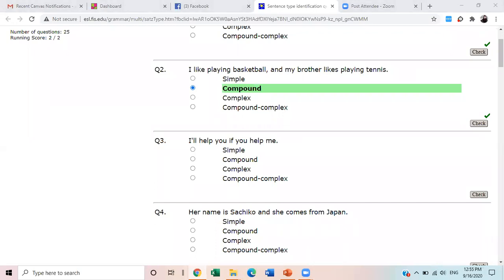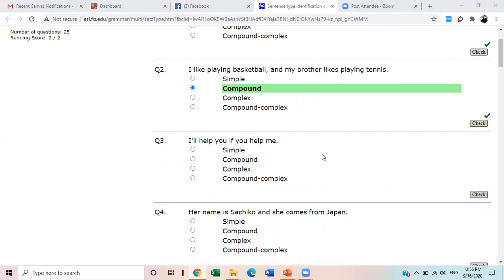Sentence 3: I'll help you if you help me. What kind of sentence is this? Asad is saying it is compound. Irza Naz has written in the chat box that she thinks it is complex. So what do you think?